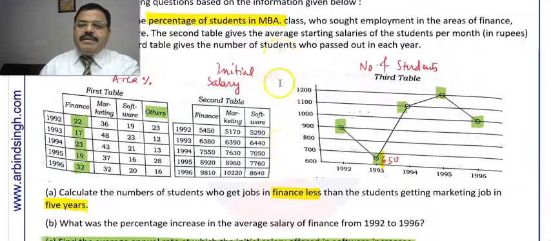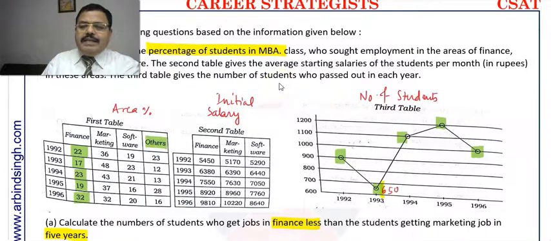In 1993, the average salary is given here. We can multiply the number of students by the average salary. But what about others? In 1993, 12% of people are working in other areas, that may be HR or other sectors.